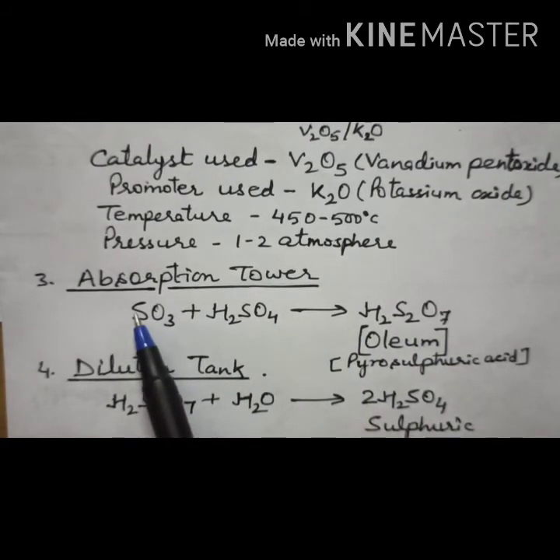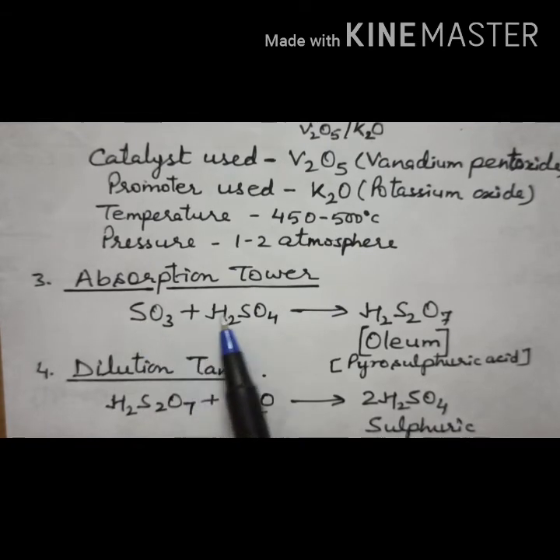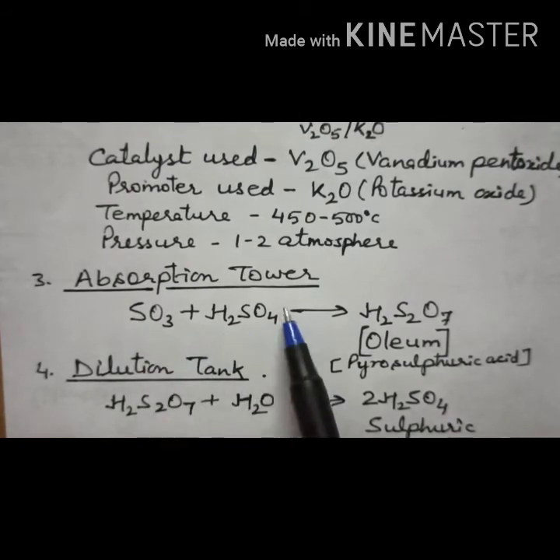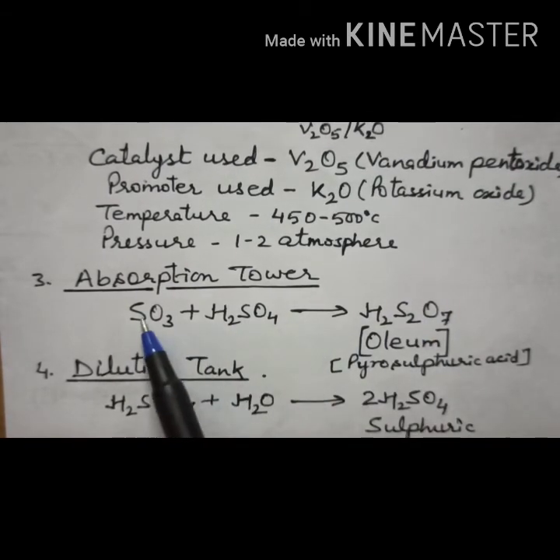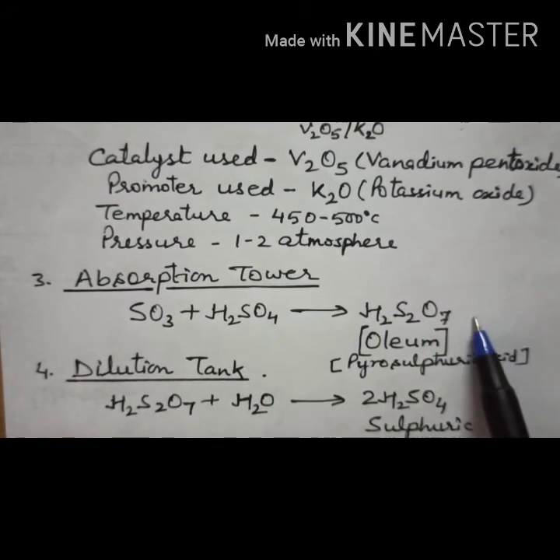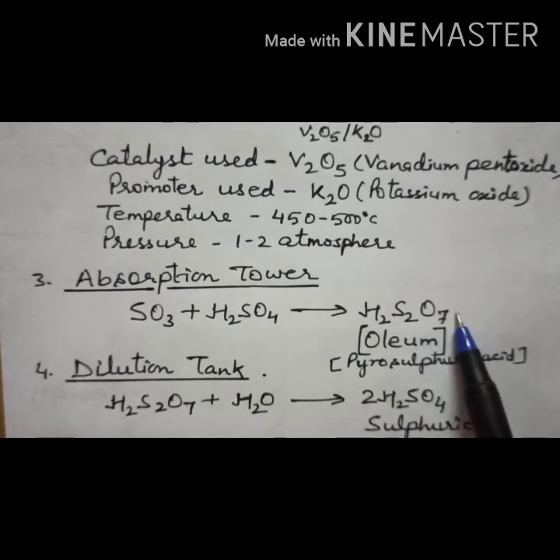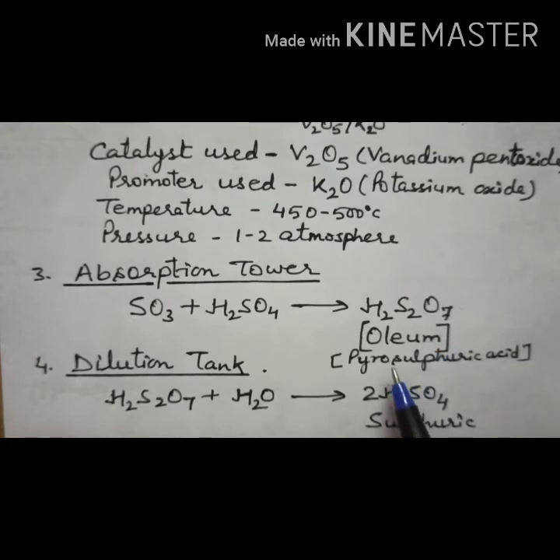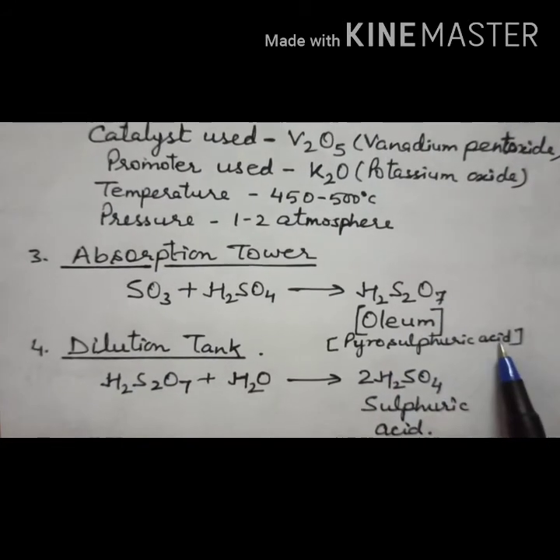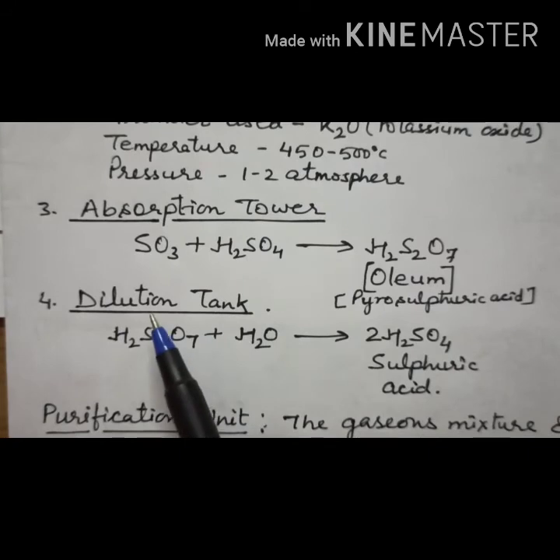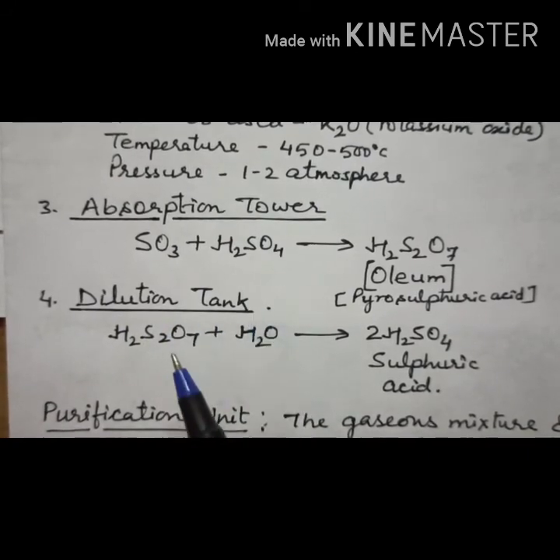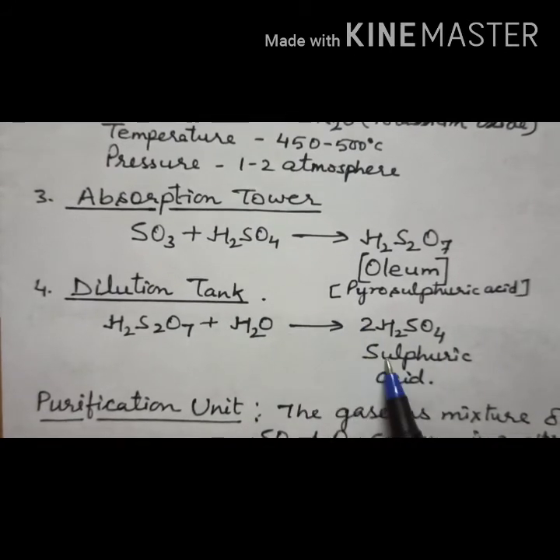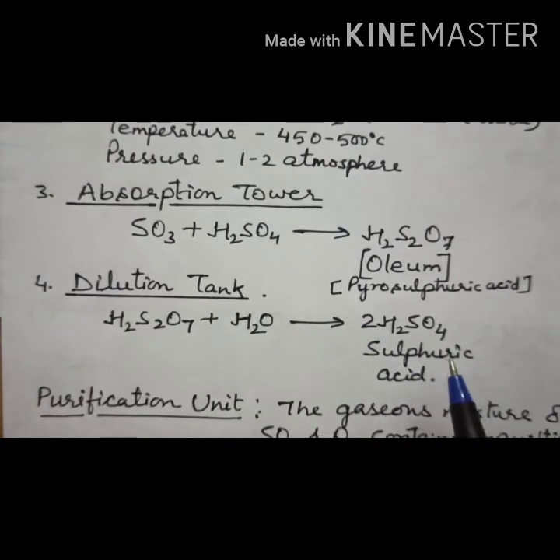Just see here, you simply combine SO3 with H2SO4: H2, then total sulfur is 2, so S2, and total oxygen is 3 plus 4, that is 7. H2S2O7, it is oleum. What is it called? Oleum, and it is also known as pyrosulfuric acid. Then it is passed to the dilution tank. Now this oleum, when diluted with water, gives you 2 molecules of sulfuric acid.